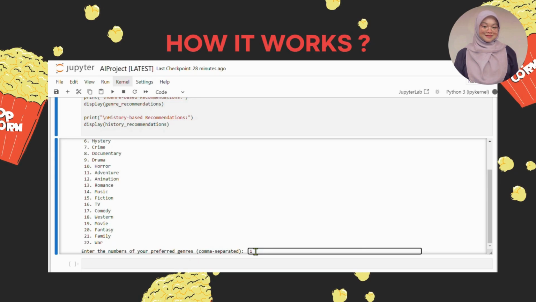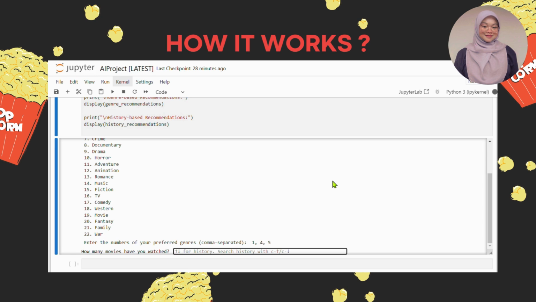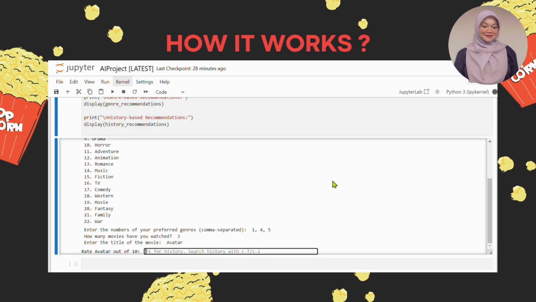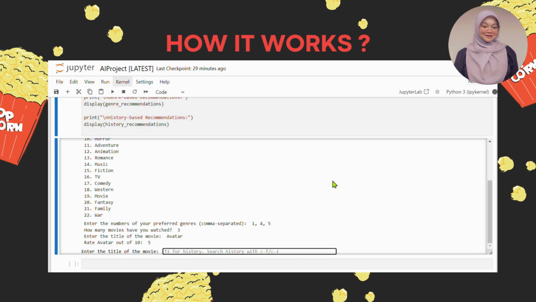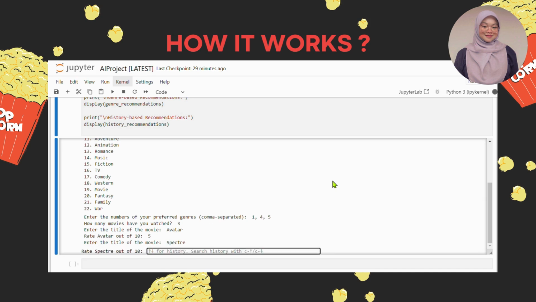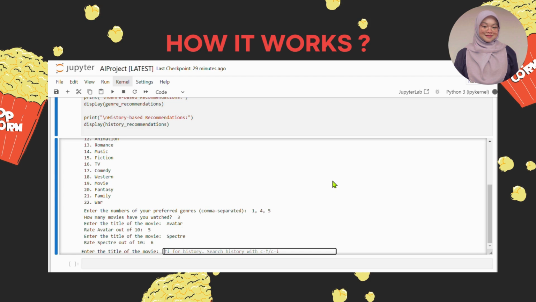This is the output for our code. We need to enter the numbers of our preferred genres, and I choose 1, 4, and 5. And for how many movies I watched, I choose 3. I choose the title of the movie as Avatar, and I need to rate Avatar out of 10, and I choose 5. And we need to enter more movie titles, and I choose Spectre, and I rate it 6 out of 10.